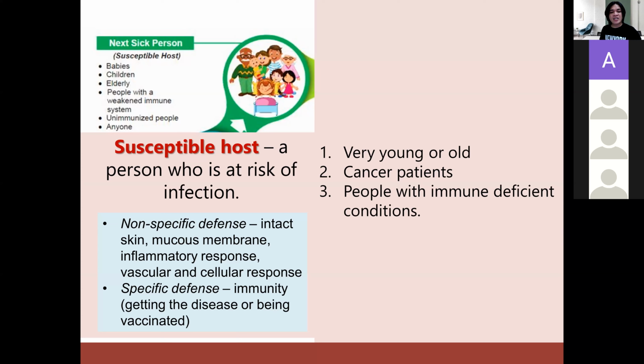And these specific defenses and non-specific defenses are the different protections of a patient against infection, like intact skin, mucous membrane, or vascular responses. And of course, the immunity. If the patient has immunity against that disease, he will not develop infection. Or if the patient receives vaccines, do you know what vaccines are? Immunization. That means the person is protected against infection.